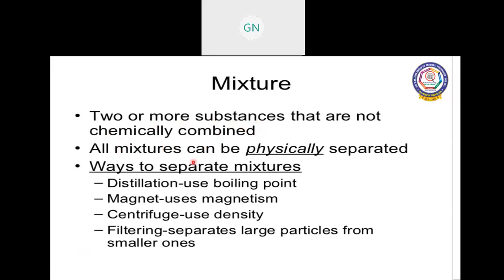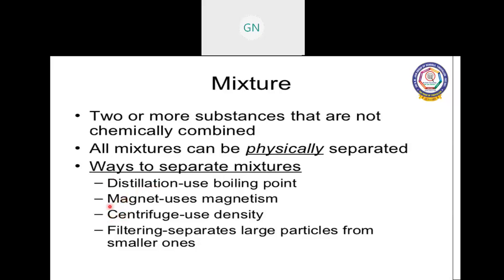All mixtures can be physically separated. We can separate mixtures by physical methods. The first method is distillation. If it is a miscible liquid mixture, using the boiling point, we can separate a liquid. The second one is a magnet. Using a magnet in a solid mixture, we can remove a component from the mixture.